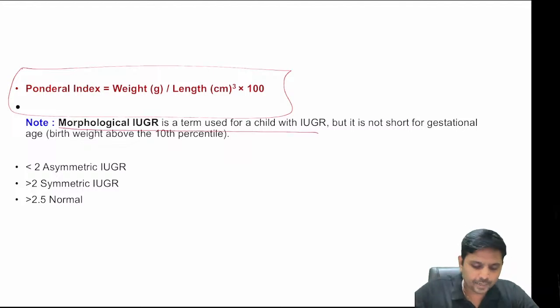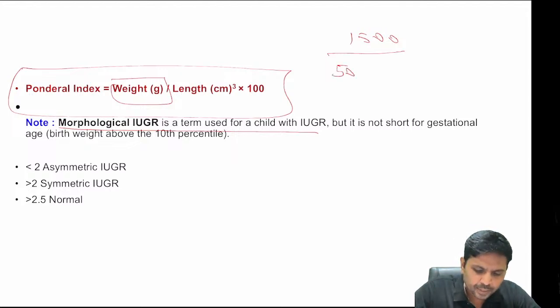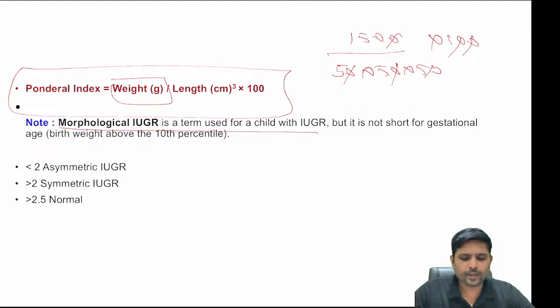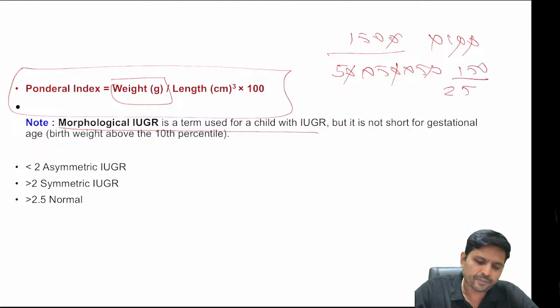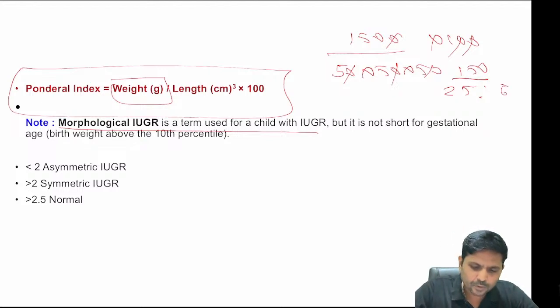Okay, so ponderal index means weight of the child in grams. So let me say 1.5 kgs means 1500 grams, divided by length of the child in centimeters. So usual length is 50 centimeters. 50 into 50 into 50, all to the power of 3, into 100. Let me say 150 divided by 25. So this is called ponderal index. So what it comes to is around 6.